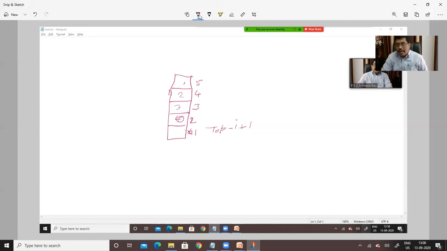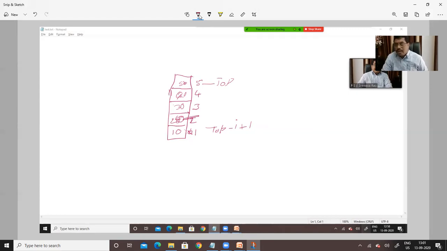Now here it is already filled up with the values 10, 20, 30, 40 and 50. Now top equal to 5 indicates the fifth location. If we want to access this value, we have to specify top minus I plus 1.